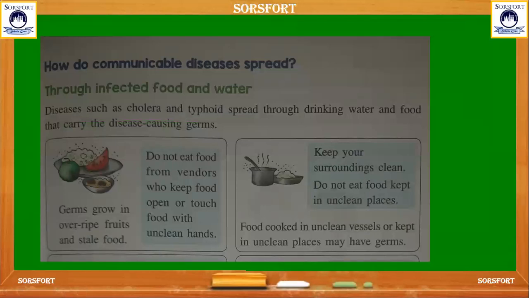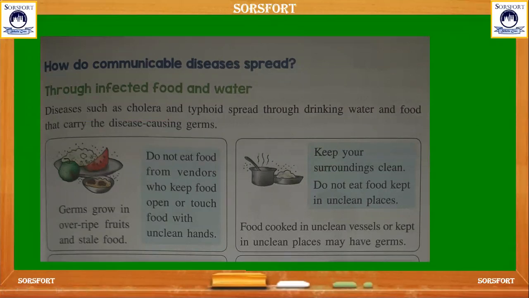And how do these communicable diseases spread? You can see here that communicable diseases also spread through food and water. Some of the bacteria and protozoa are transported through drinking water and food, which are disease causing germs.